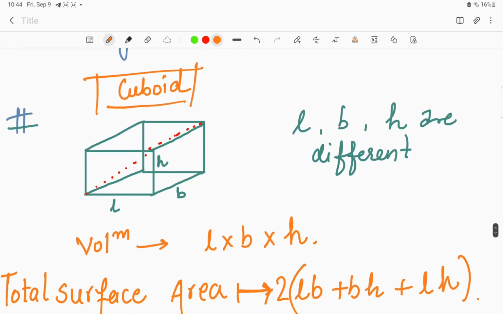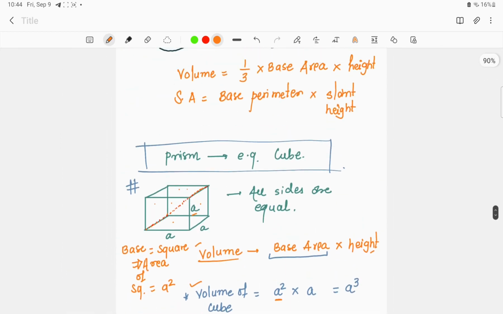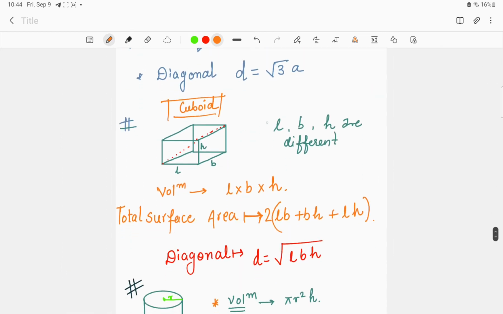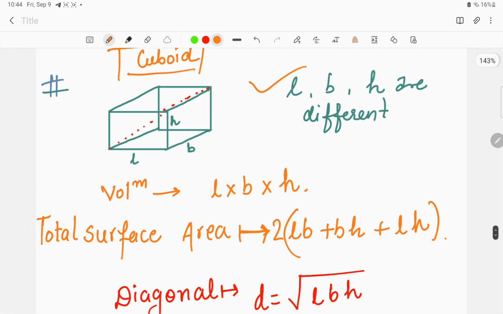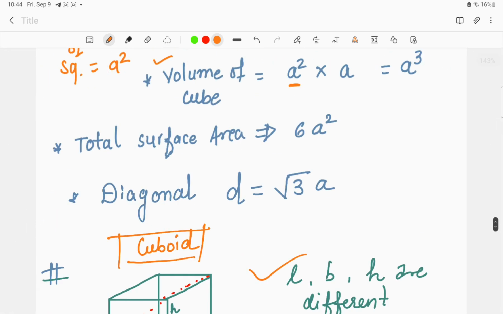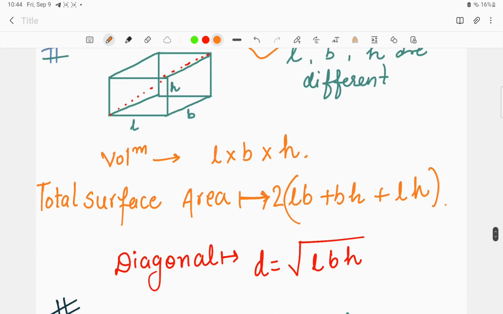Moving to the next prism structure, that is cuboid. In case of cuboid, what is the basic difference between the cube and cuboid? As we know, in case of the cube all the sides are equal, but in case of cuboid the sides are not equal, they are different. So basically length, breadth and height over here are different. So when we find the volume, as we know, whenever we are finding the volume in case of prism, it is the base area into the height. Here we have to take the length, breadth and height as the volume because all the sides are different, right?